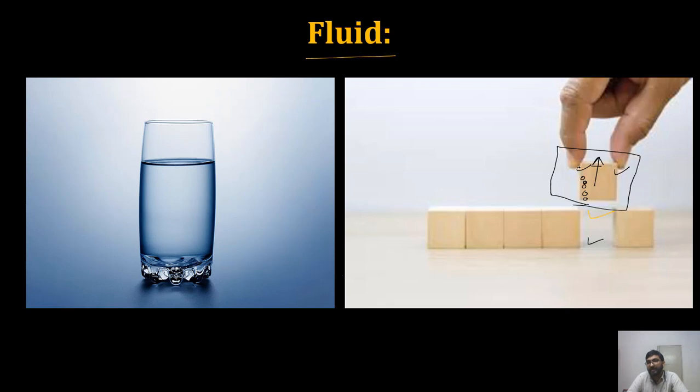So if I am applying a force here at this point, due to the large interactions between the molecules, this molecule will pull the molecules below it, and like that subsequently that force will be transmitted till the bottom of this block, and the whole block can be pulled up by a force.